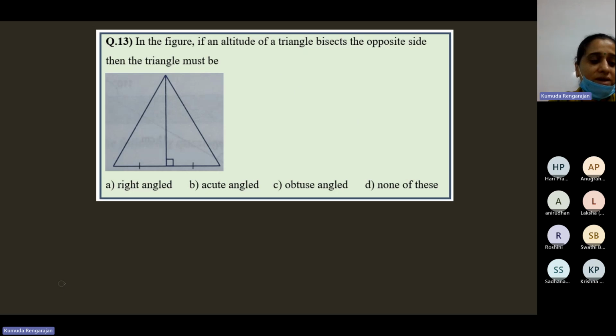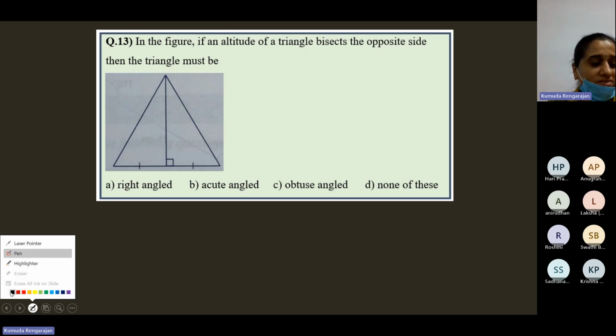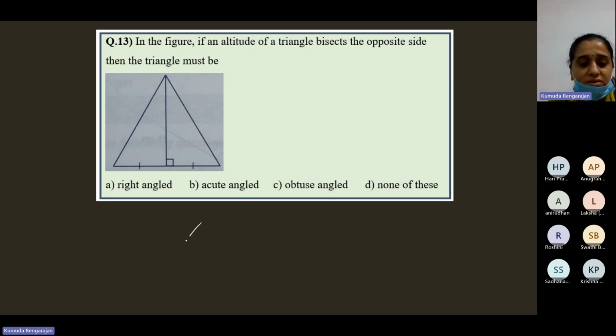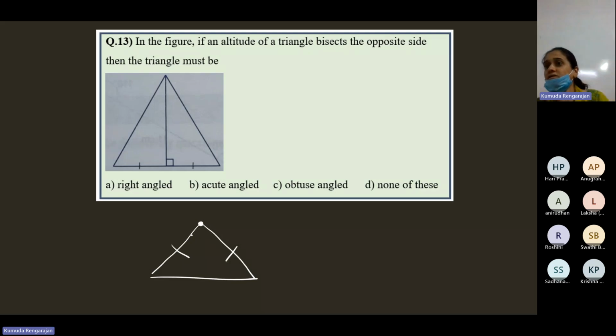In an isosceles triangle, the altitude from the vertex, when we say vertex, it is the vertex contained by the two equal sides. These two sides are equal. Isosceles triangle.